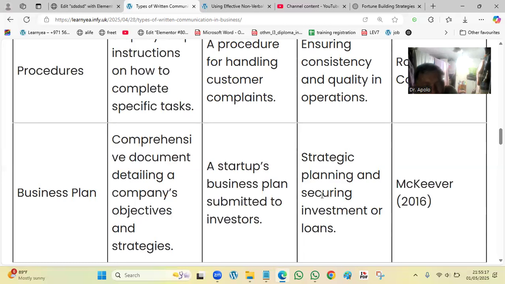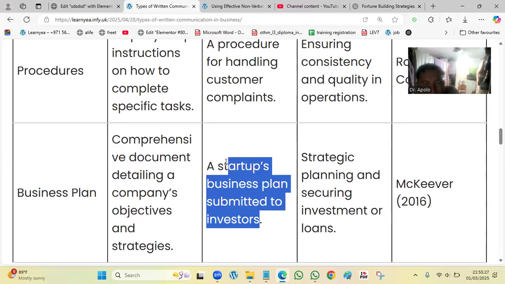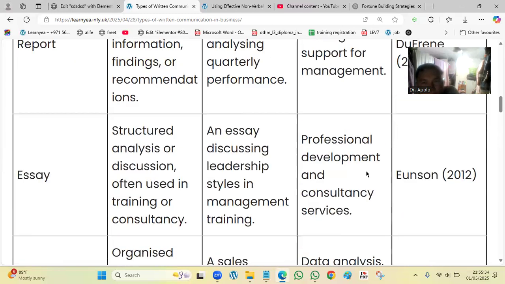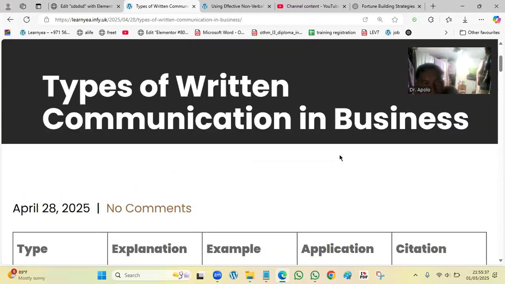Business plan, what is this? A comprehensive document detailing the company's objectives and strategy. Example: a startup business plan submitted to investors for approval so that investors can give money. Application: strategic planning and securing investment or loans. So these are the different types of written communication. This is very important to business.